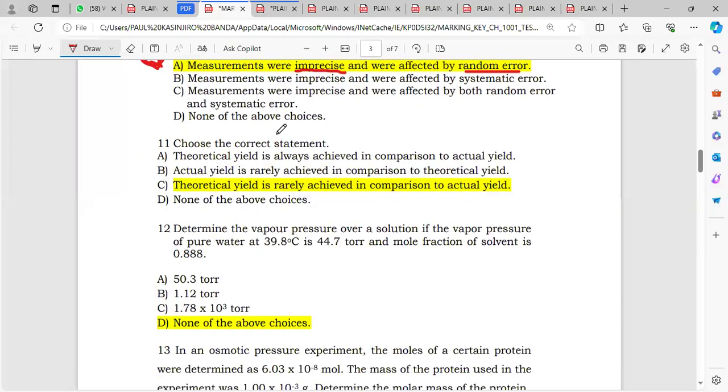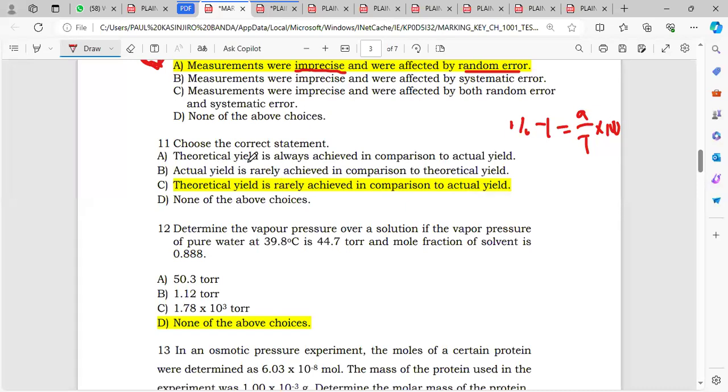Number 11 says choose the correct statement. This is about the percentage yield. Percentage yield equals actual yield over theoretical yield, multiplied by 100. Now let's read these statements and choose which one is correct.